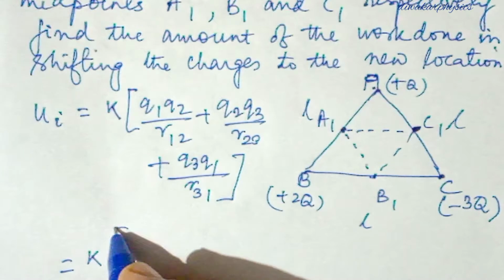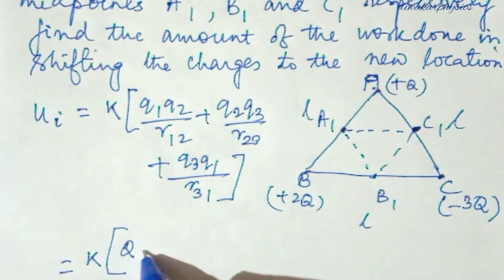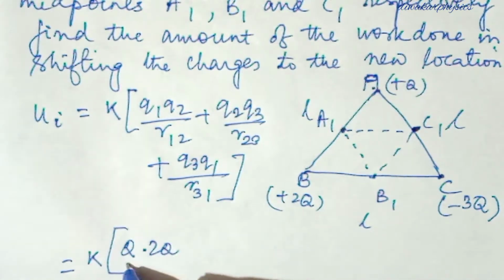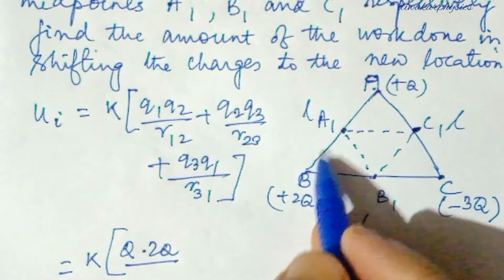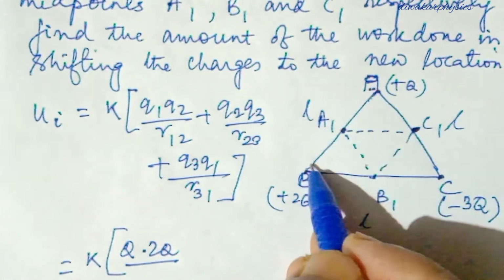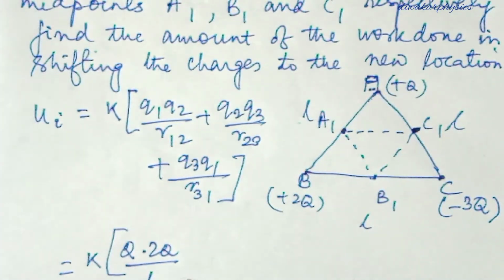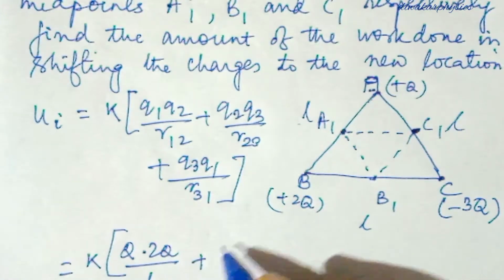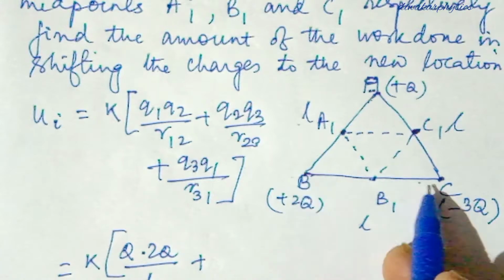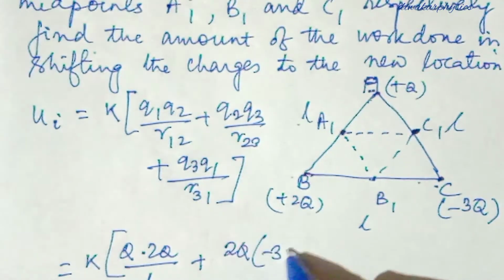So K, let me take this as Q1, so capital Q. Q2 let me take for B, 2Q. Then what is R12? If this is 1, this is 2, then this is the distance, and all the distances are L only. So you can put L, plus, now 2, 3. So this is the third one. Then 2Q into minus 3Q.